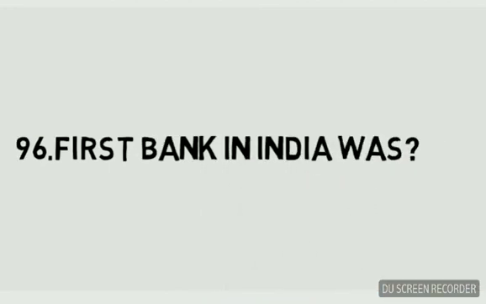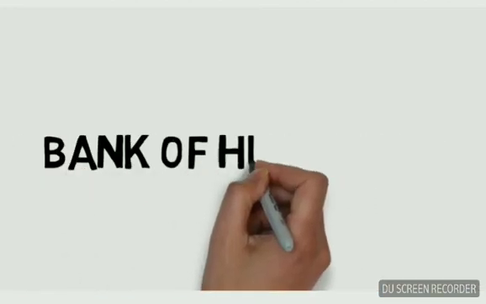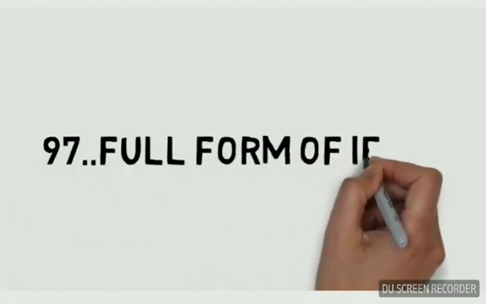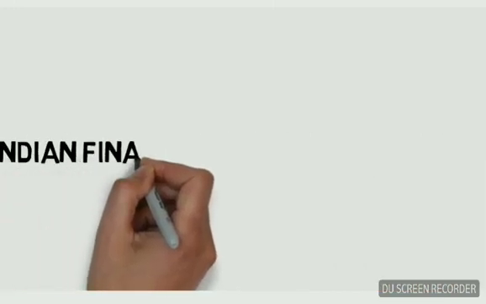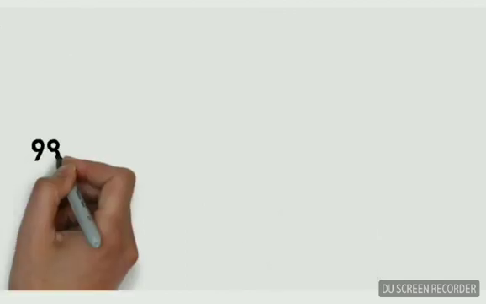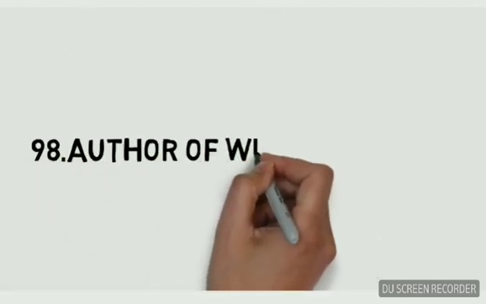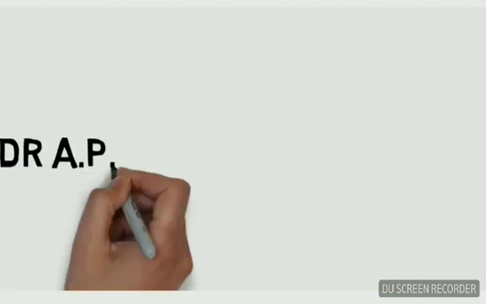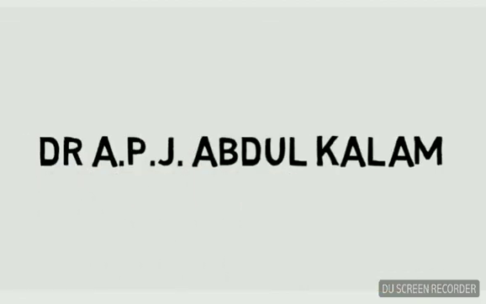The name of the first bank in India was Bank of Hindustan. Full form of IFSC? Indian Financial System Code. Author of Wings of Fire? Dr. APJ Abdul Kalam.